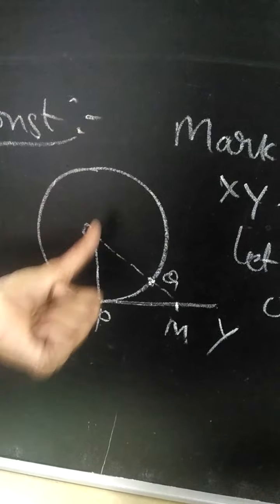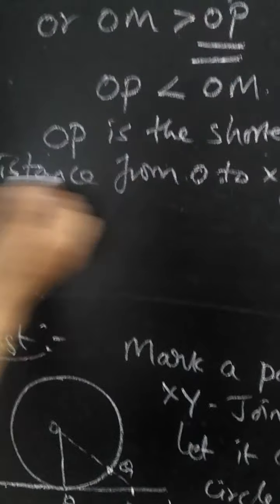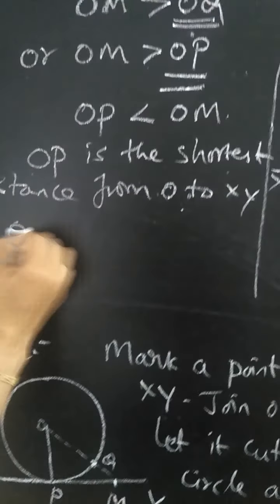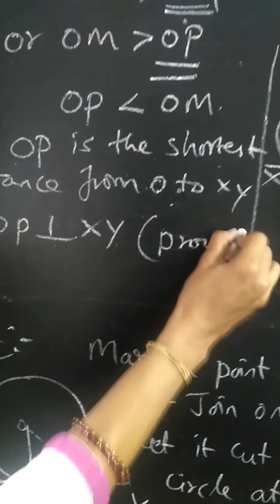And the meaning is OP is the perpendicular, because the perpendicular will always be the shortest. So OP is the shortest distance from O to XY means OP is perpendicular to XY. We have arrived at the conclusion.